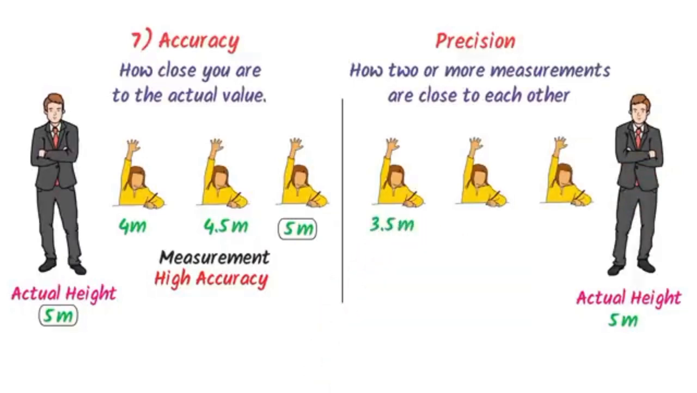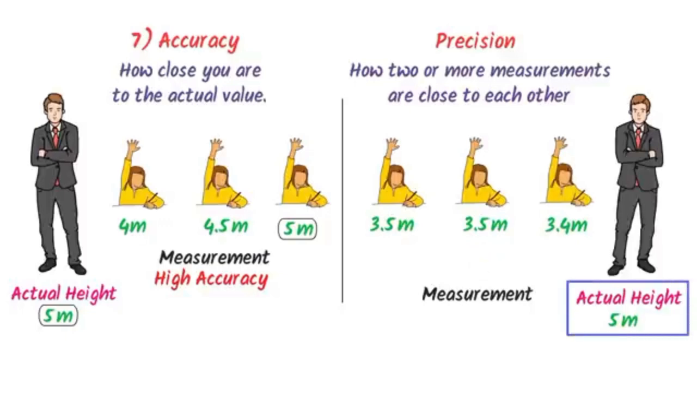The second student also measured 3.5 meter and the third student measured it as 3.4 meter. Now let me ask you, are these 3 measurements accurate? Your answer is no, because the actual measurement is 5 meter and the measurements of the students are totally different from them. But wait a minute.